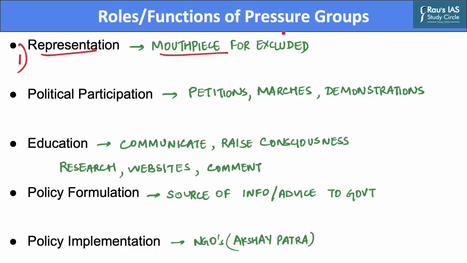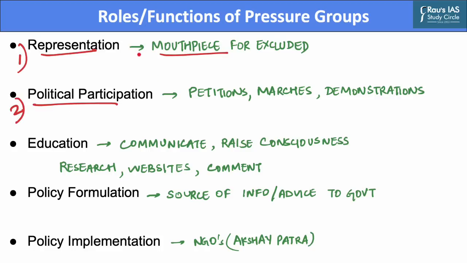It has even been argued that pressure groups provide an alternative to the formal representation process through what has been called functional representation. However, questions have been raised about the capacity of pressure groups to carry out representation, because pressure groups have a low level of internal democracy, thus creating a possibility that they express the views of their leaders and not their members. While the influence of pressure groups on government does not always reflect in their membership size or popular support. The second function that these pressure groups perform is that of political participation.